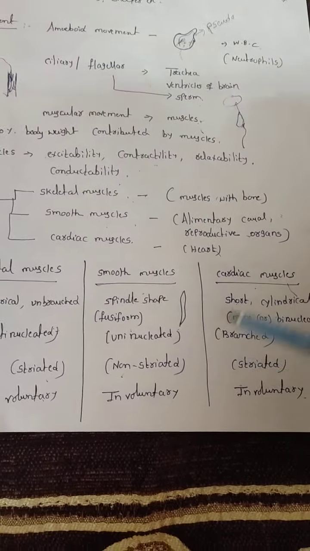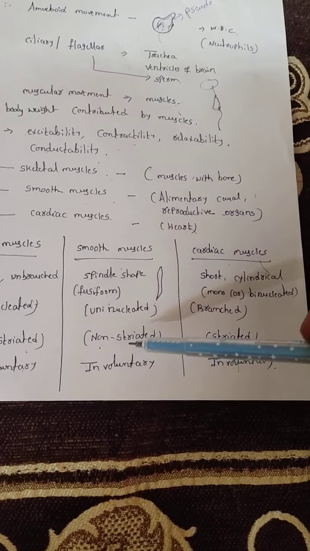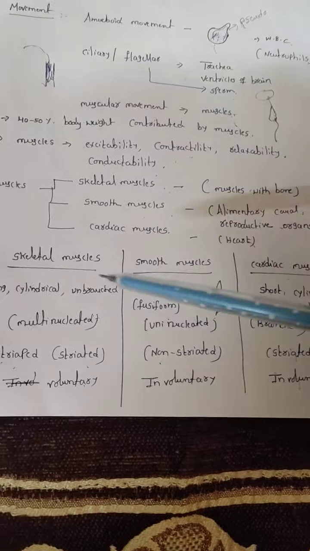Cardiac muscles are involuntary in nature. Why? Because the heart is not under our control. If we say stop, will the heart stop? No, that's why it is involuntary in nature. That's why cardiac muscle is striated involuntary. Smooth muscle is non-striated involuntary. Skeletal muscle is striated voluntary. This is very important. Keep in mind.